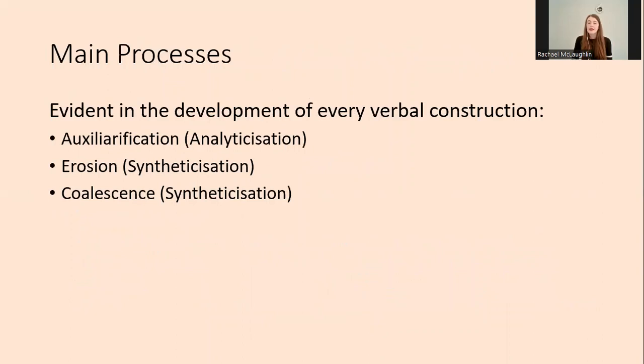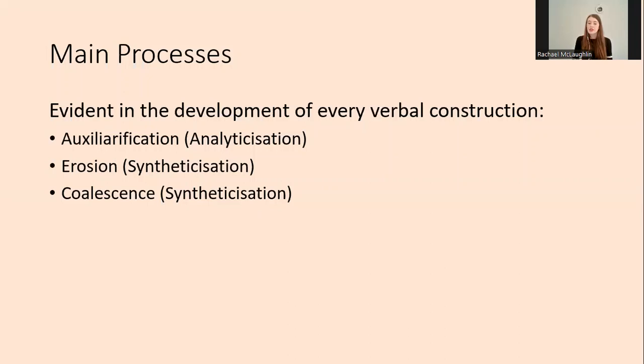So the linguistic cycle as a pattern was created through the occurrence of several processes of linguistic change, which either caused an increase in analyticity or an increase in syntheticity. The 3 processes which can be seen in every verbal construction are auxiliarification, which involves the addition and grammaticalization of an auxiliary from either a preposition or verbal source. This was the most common process involved in analyticization, with the additional auxiliary increasing the quantity of elements and consequently the analyticity of the construction.